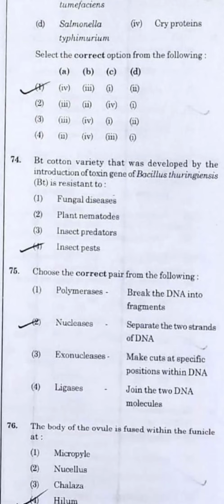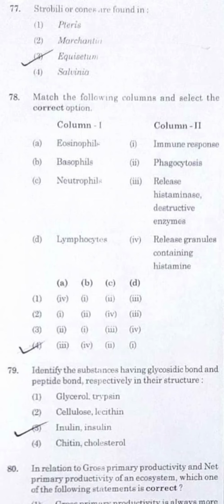The body of the ovule is fused with the funicle at hilum. The body of the ovule is fused with the funicle at hilum. Deal with the case. Now, question number 77. Strobili or cones are found in the, hopefully my students have gone for the correct answer. It is Equisetum.